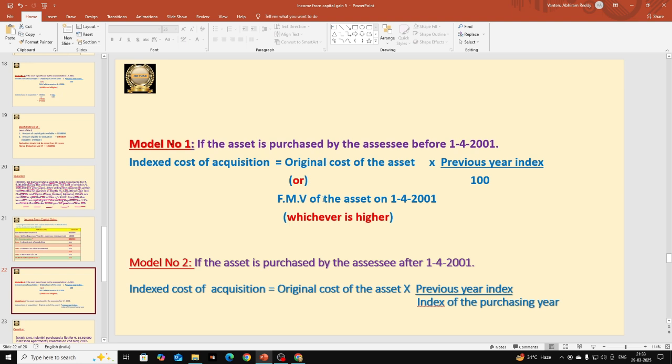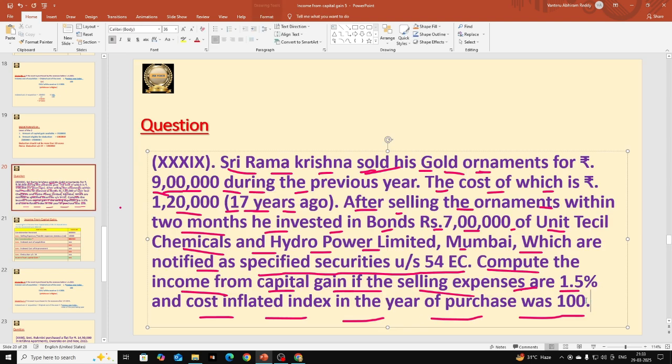So here, index number 100 is given for the purchasing year. So he purchased during the year 2001-02, after 1-4-2001 only, because index number 100 is for 2001-02, which starts from April 1st 2001 and ends on 31st March 2002. He purchased it after 1-4-2001 only, because the purchasing year number is 100.